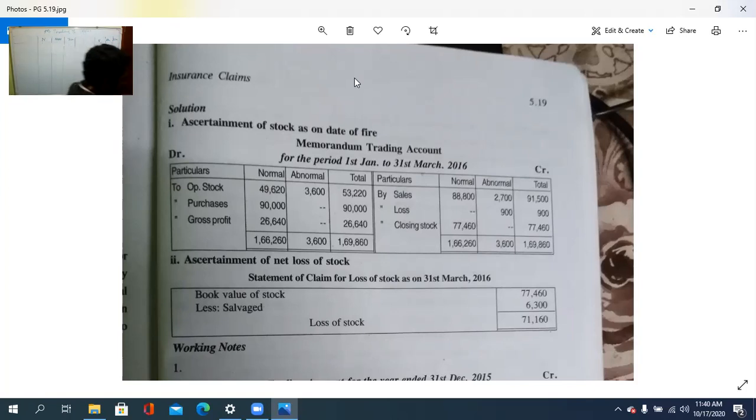So poor selling goods എന്ന് പറഞ്ഞാൽ outdated ആയിട്ടുള്ള, ആവശ്യമില്ലാതെ വരുന്നതായിട്ടുള്ള ഇതൊക്കെ. Okay, അതാണ് നോക്കേണ്ടത്. So here opening stock, 2 opening stock, അവിടെ എത്രയായിരുന്നു? 49,620. അല്ല, നമ്മൾ ഓൾറെഡി കണ്ടിട്ടുണ്ട്. 49,620 in the normality, 3,600 in the abnormality. So how much it is? 53,220. Once again, I will explain to you.